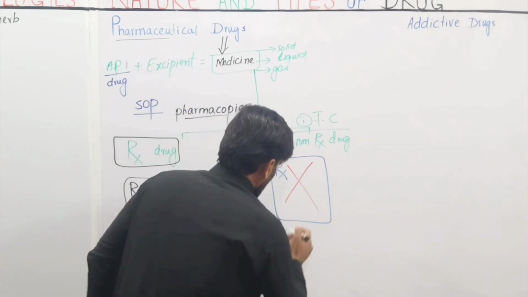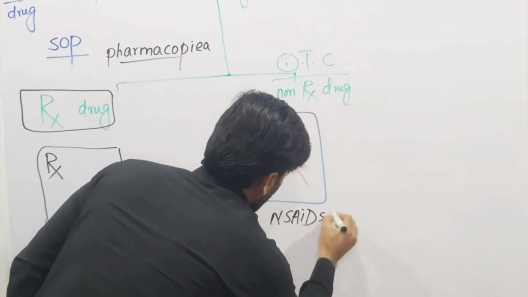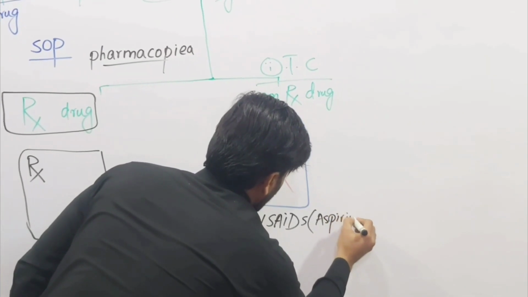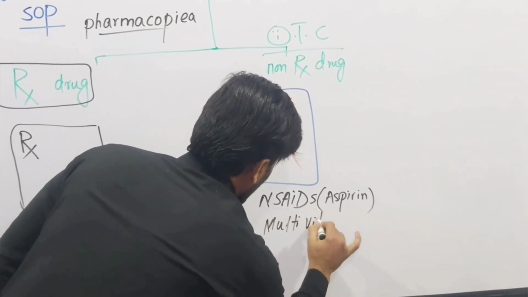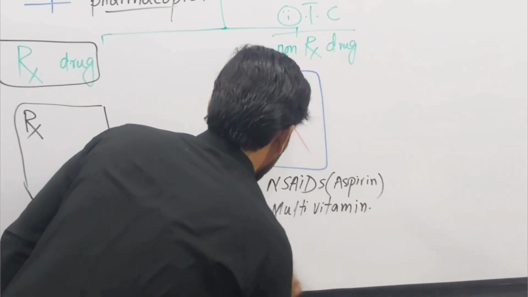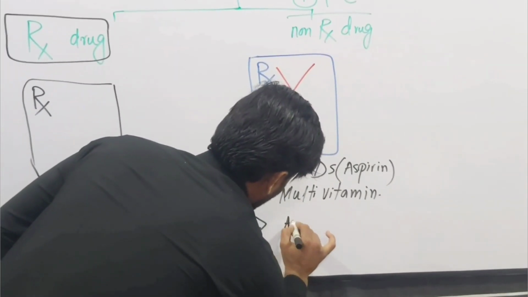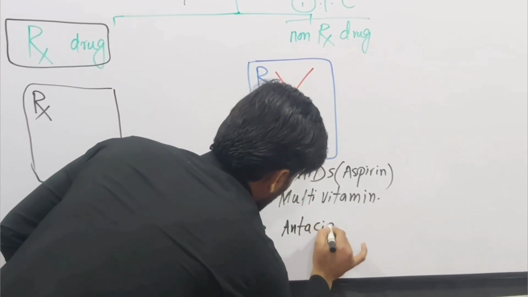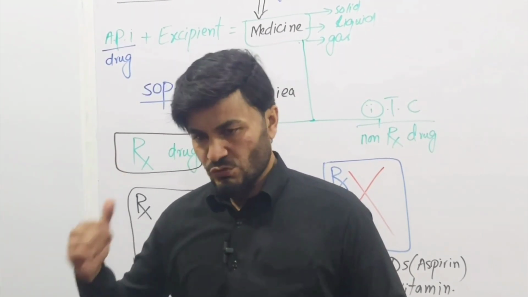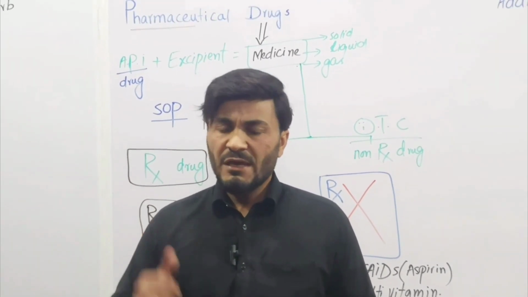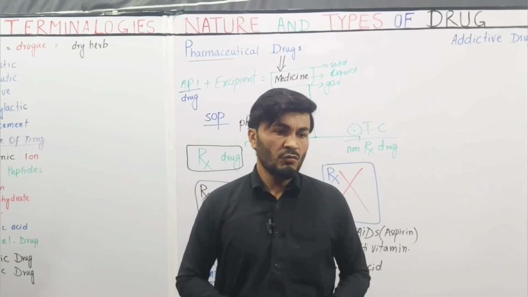So the OTC drugs include NSAIDs, non-steroidal anti-inflammatory drugs like aspirin. Similarly, these include multivitamins which you can buy without the prescription. Similarly, these drugs include NSAIDs and antacids. And there is no doubt that these pharmaceutical drugs, these medicines, have largely saved the lives of hundreds of millions of people all over the world.